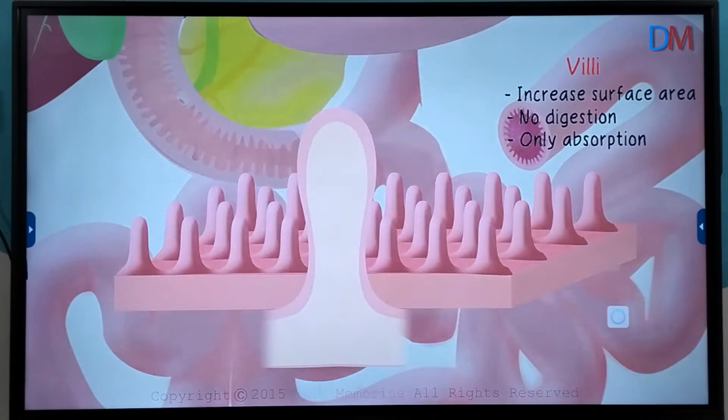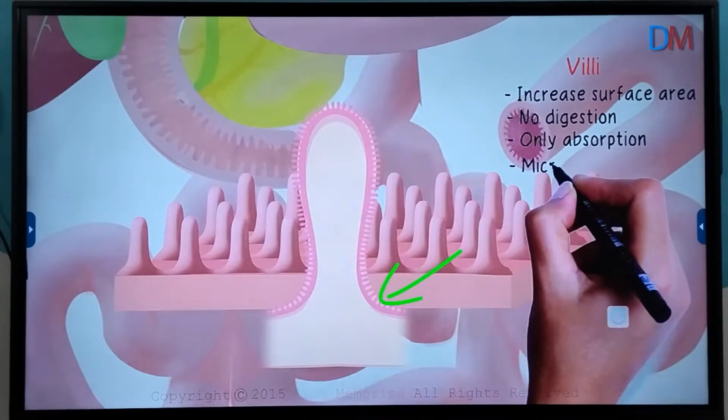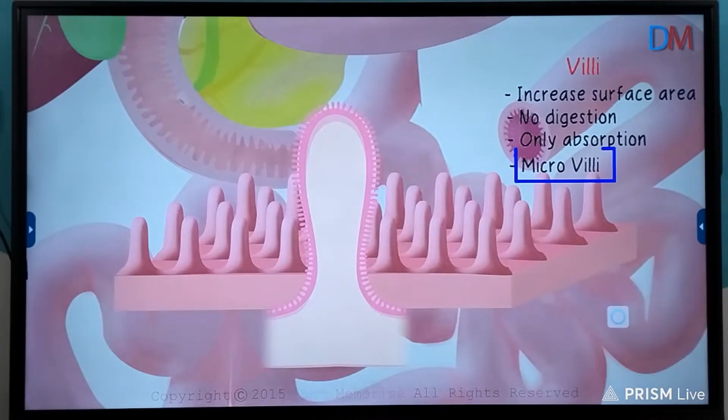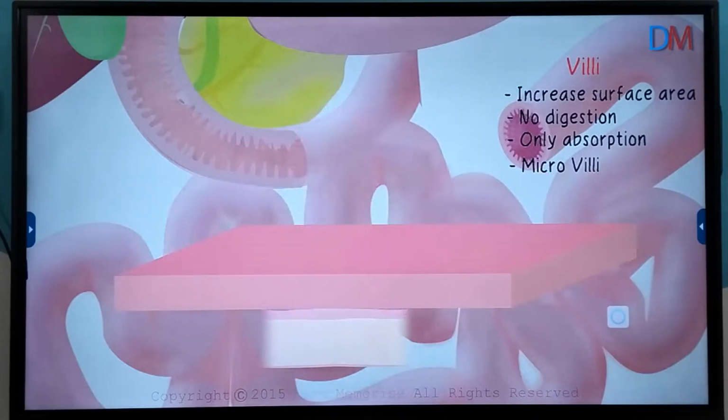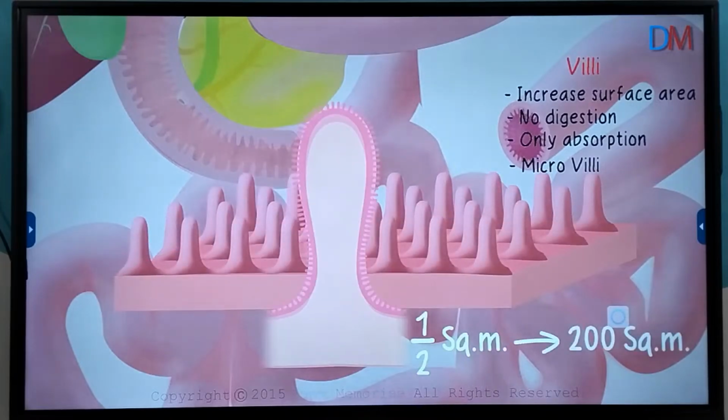This is one villus. To further increase the surface area, each villus has tiny little projections on them. And these are called microvilli. Yes, microvilli. These smaller projections further increase the surface area for absorption. But does it significantly increase the surface area? To put it in perspective, the surface area for absorption increases from about half a square meter to approximately 200 square meters. Yes, about the size of an entire tennis court.